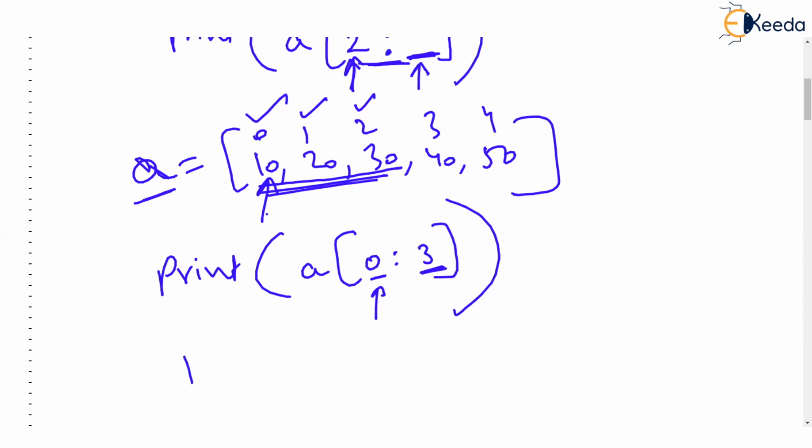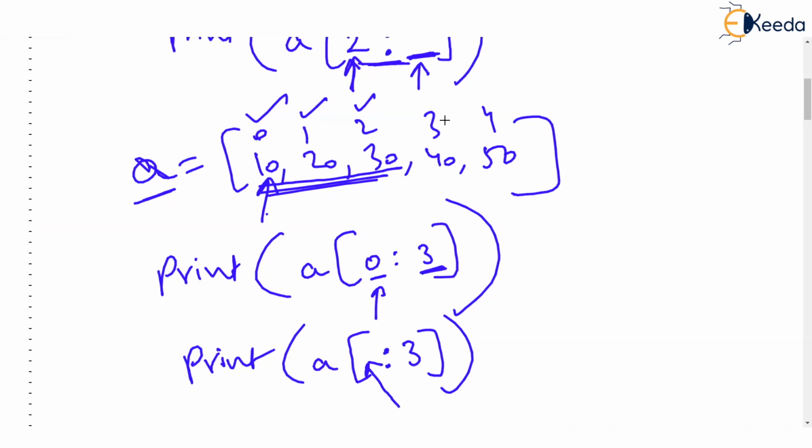The other way of doing it is to say print A[:3]. Now watch what you have done. In the slice, you have not given the start index. If you don't give the start index, Python will assume you have to start printing from the beginning of the list. But you have given the end index, so it will stop at the second index, as the end index is 3. Let's go back and check this.